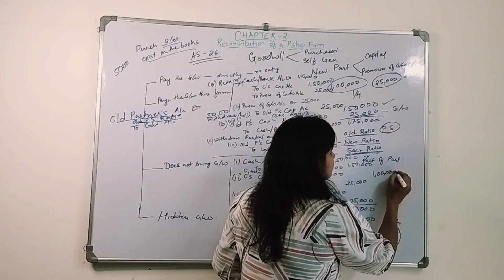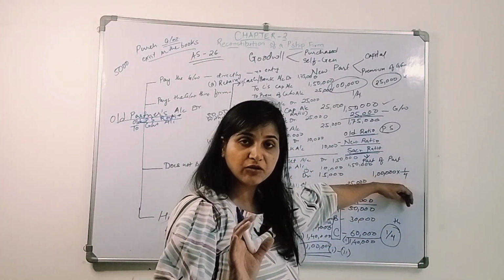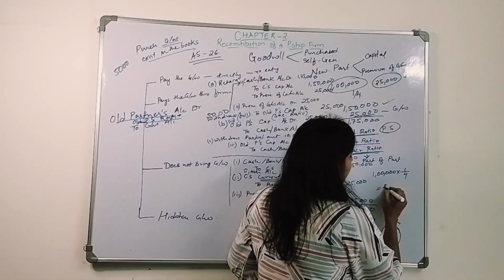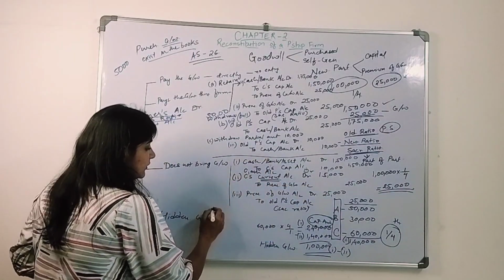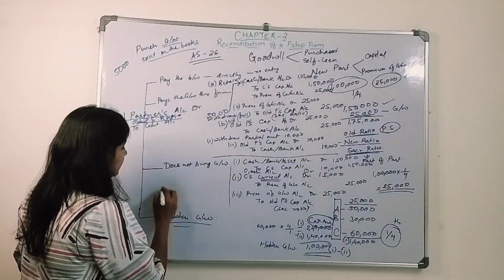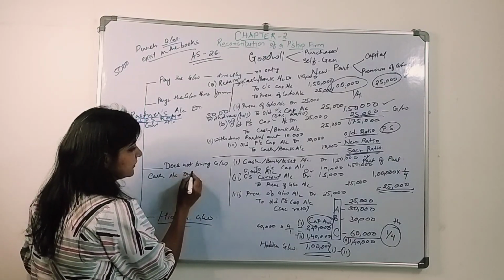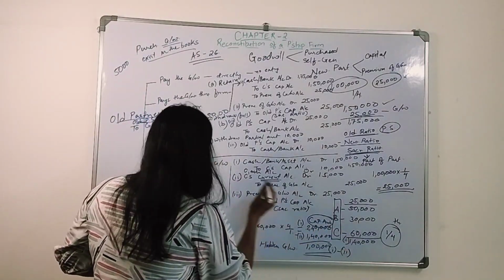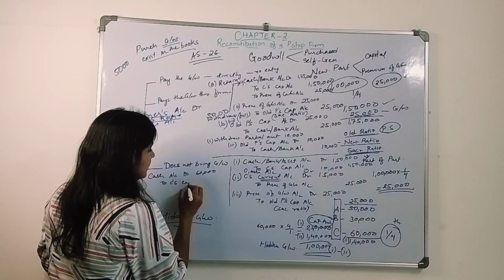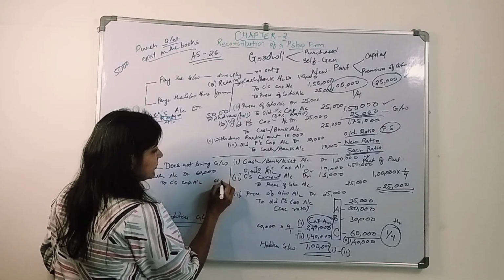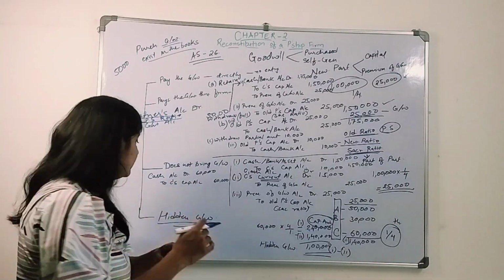1/4 of 1 lakh. His share is 1/4, so he will bring 1/4 of the premium amount, that is 25,000. And the journal entries will be the same for hidden goodwill. The first entry: cash account debit, how much he brings in, 60,000, to C's capital account, 60,000, right? Then there is the premium of goodwill amount which he doesn't bring into the business.